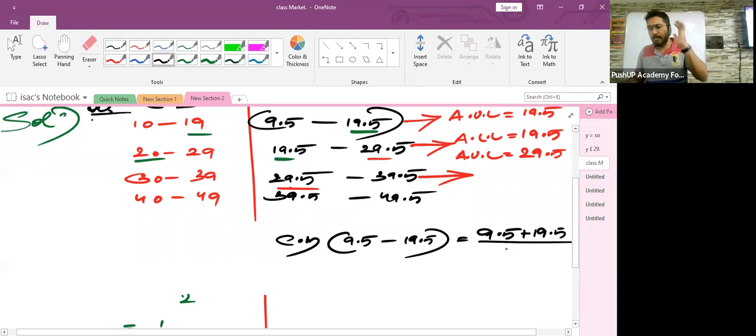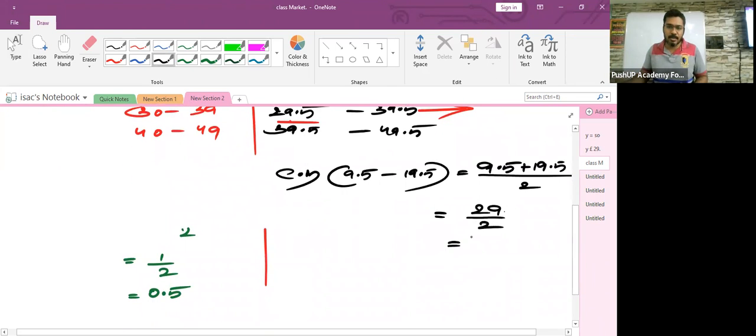Upper limit is 19.5. Take the average of these two. 9.5 plus 19.5 is how much? 29. Exactly, 29 divided by 2. How much is 29 by 2? It is 14.5. So 14.5 will become the class mark or the mid value of the first class interval.